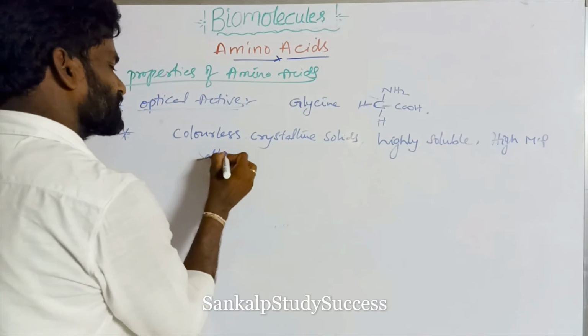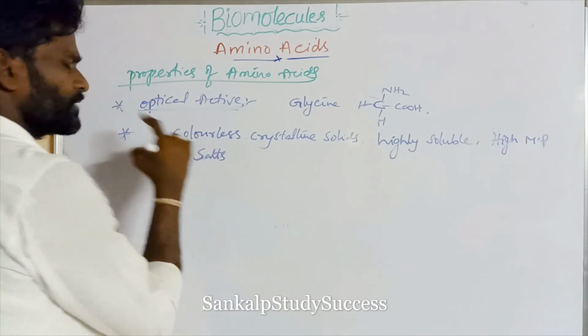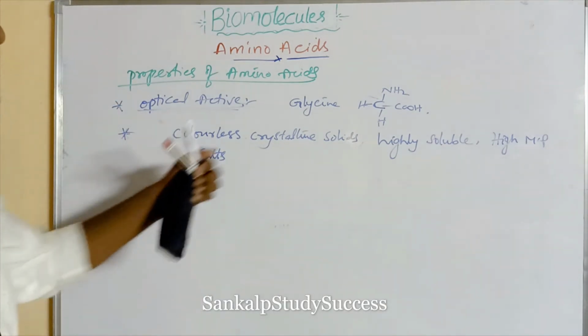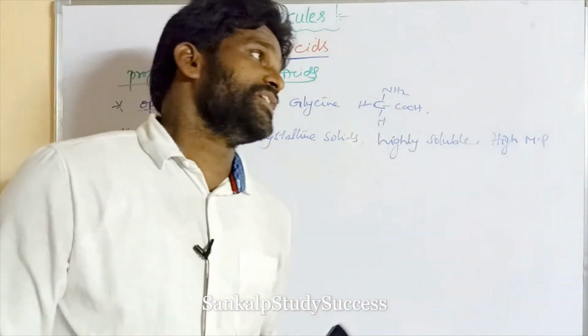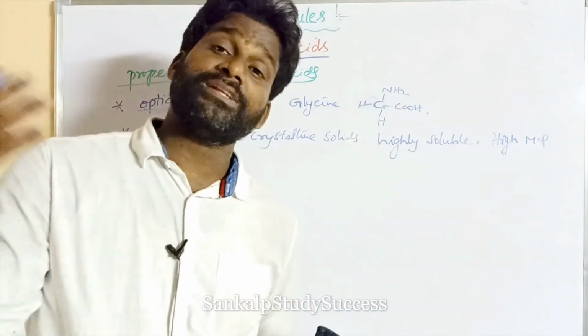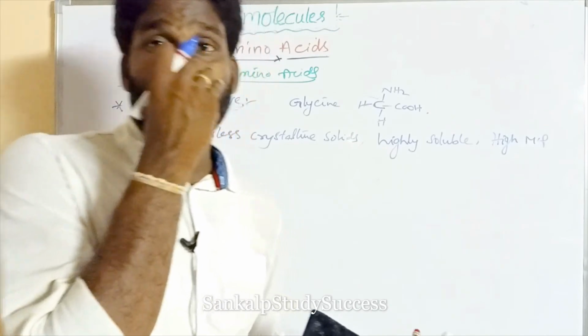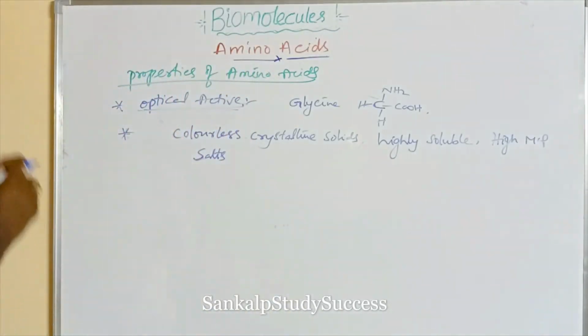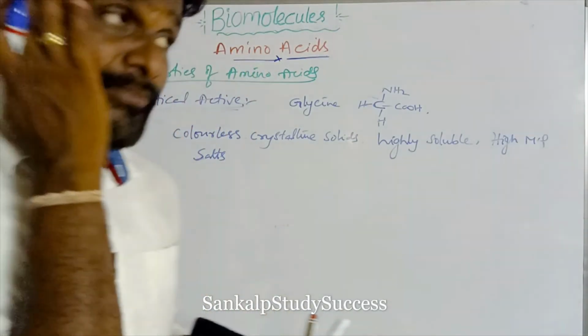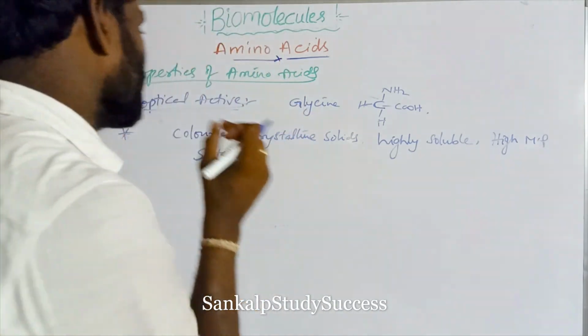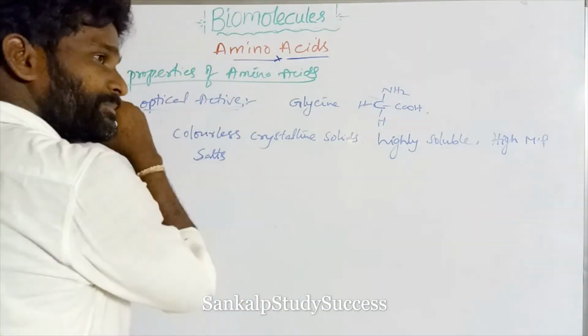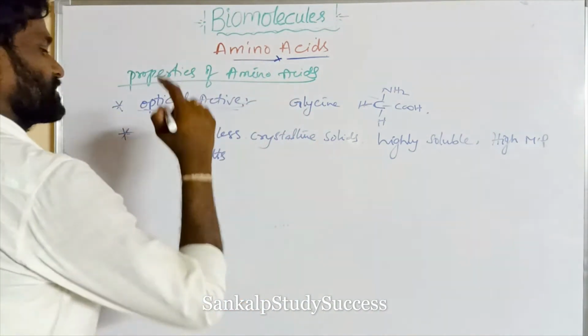Salts means sodium chloride. Sodium chloride is a colorless crystalline solid, highly soluble, and its melting point is high due to having ionic bonds. So the nature of amino acids is also like salts. Okay, they behave like salts.